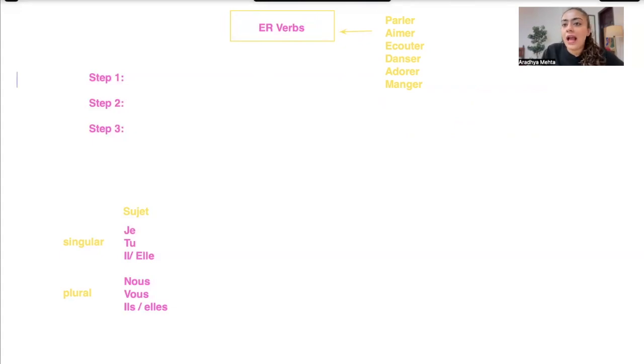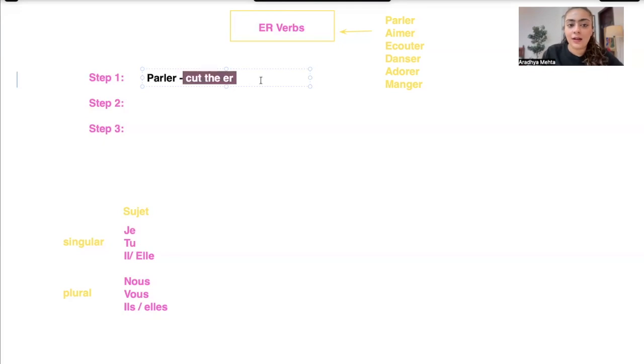So now when we actually use a verb in a sentence, for example, I speak, she likes, we love, we have to change it based on who is doing the action. So let's see step number 1. Step number 1 says you have the original form of the verb. For example, parler. Okay, what we do is we cut the er from the end.